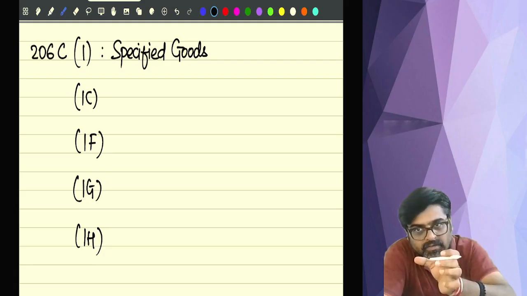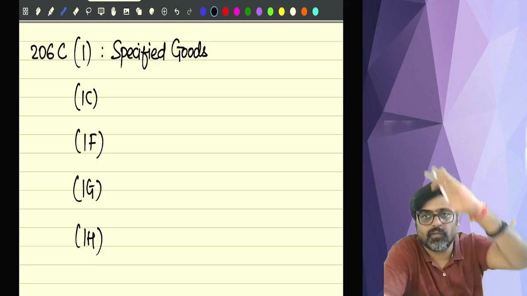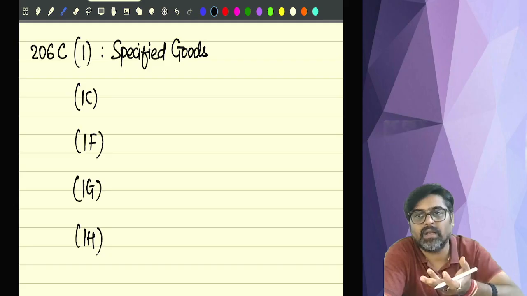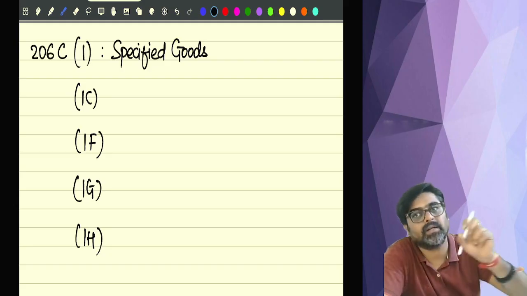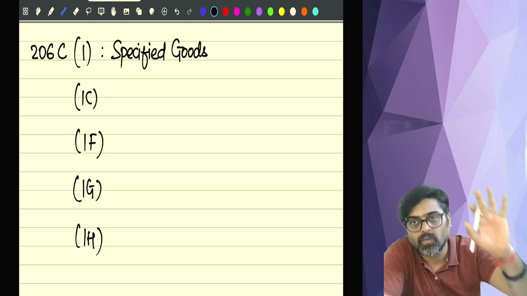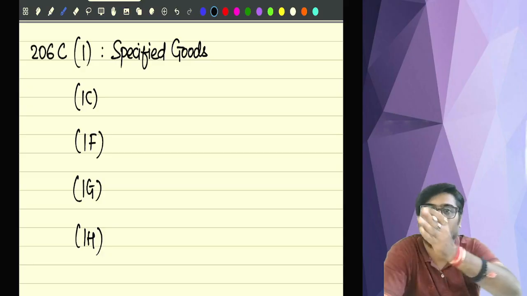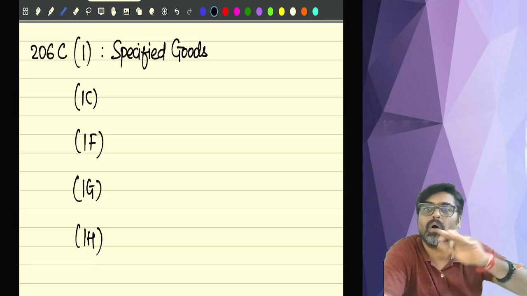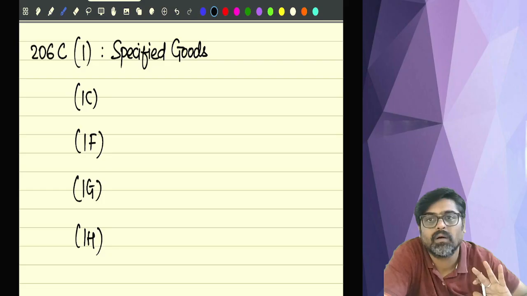So goods are prescribed, remember the names of goods and remember the rates. If this good is sold by the seller, the seller will take the selling price and collect the TCS at 1%, at 5%, at 2%, depending on which type of good is sold and what is the rate of TCS. Understanding?